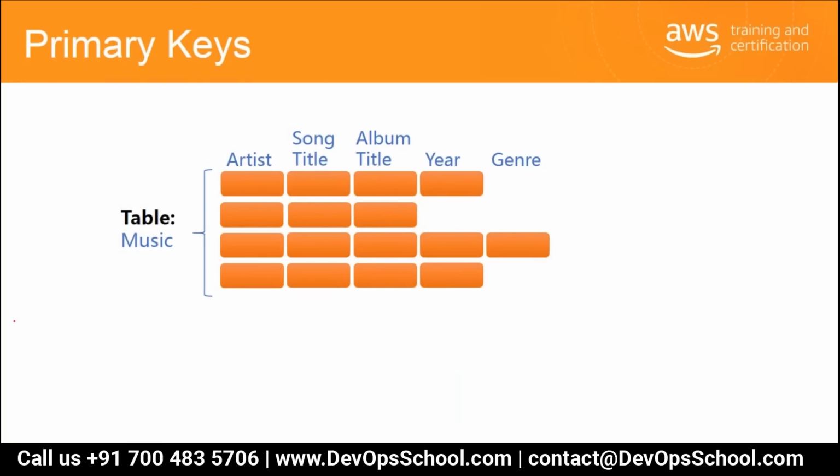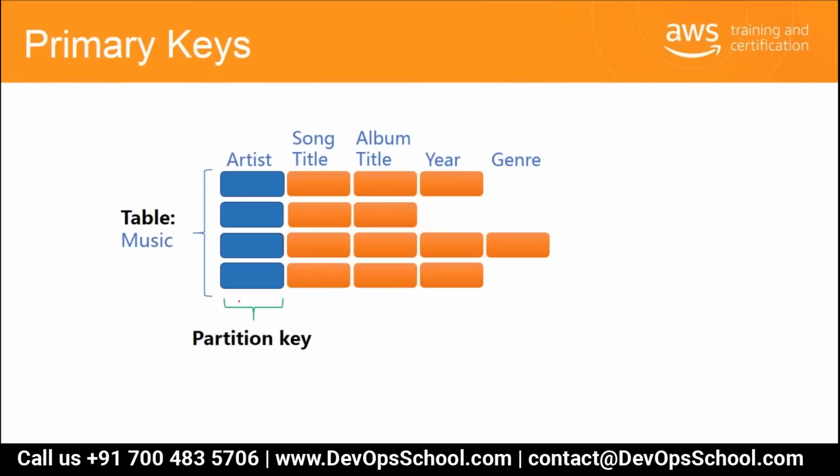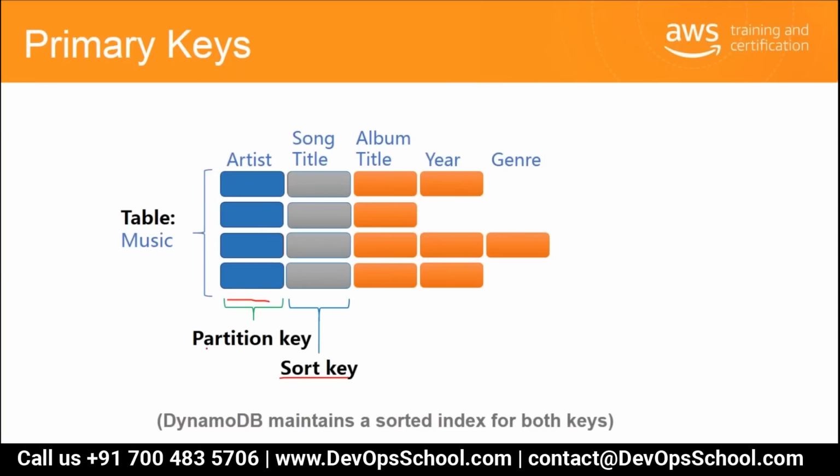So now you have an option of selecting a primary key. For the primary key, we have something called a partition key. The partition key is the key which is unique. Here it is assumed that artist is unique, so you have a partition key created based on artist. But if you want a composite primary key, you can create a sort key in conjunction with the partition key. So the combination of artist and title will create a unique key for you.